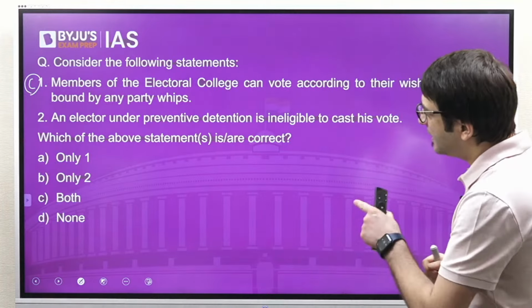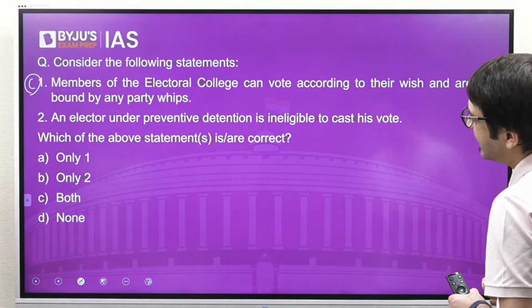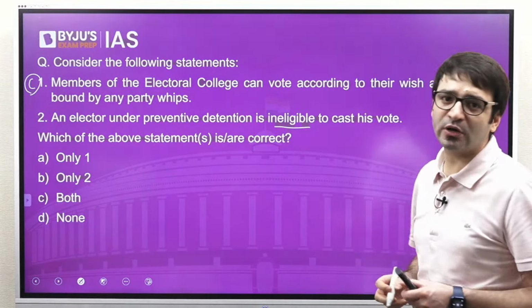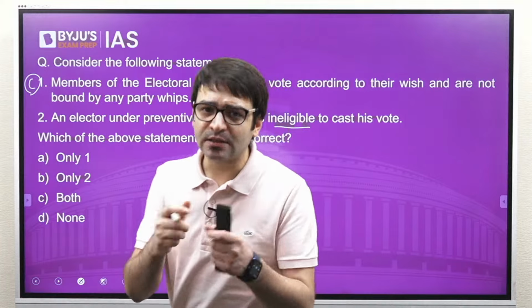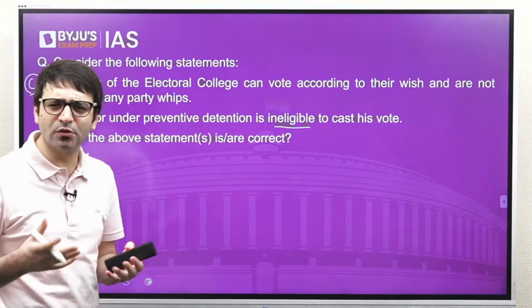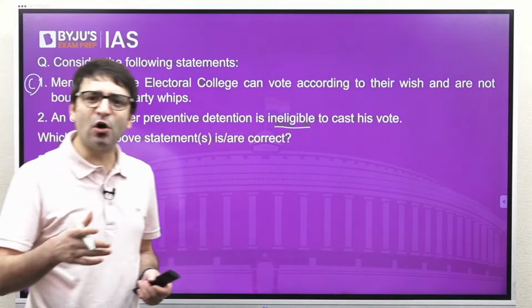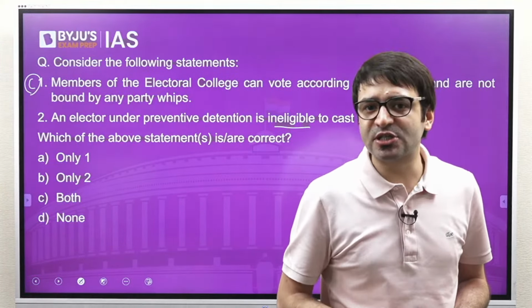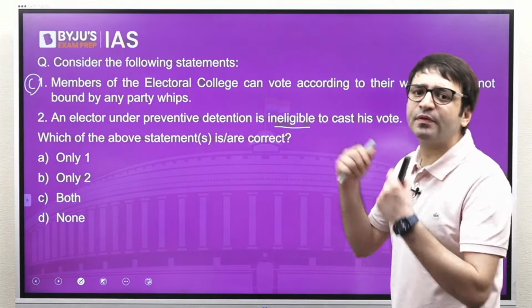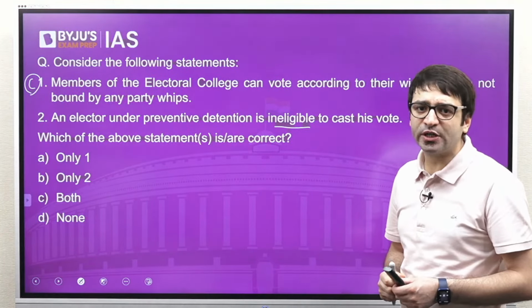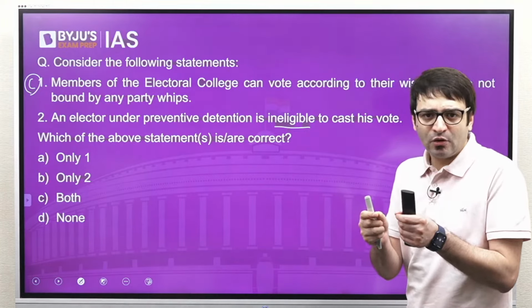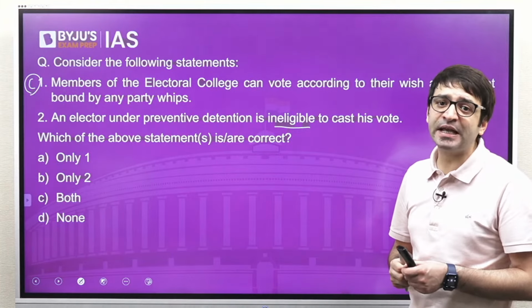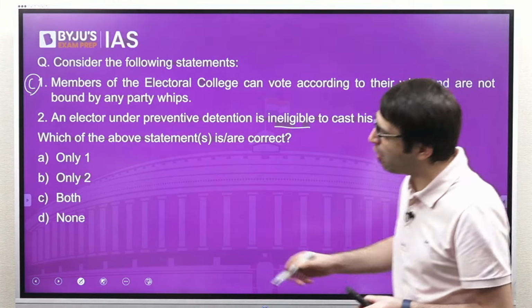Statement 2: an elector under preventive detention is ineligible to cast his or her vote. Who is an elector? Somebody who is part of the Electoral College, which means the elected member of Lok Sabha or Rajya Sabha, or elected member of the State Legislative Assembly, or the elected MLAs of Delhi and Puducherry. If an MLA or an MP is under preventive detention, does that mean he or she is ineligible to cast his or her vote? No, this is incorrect.